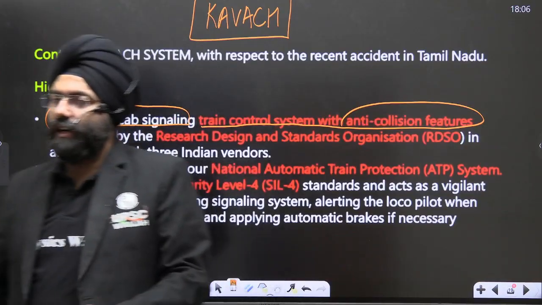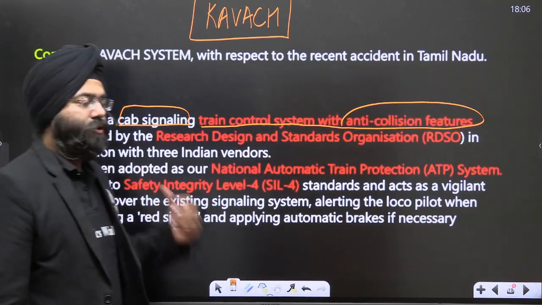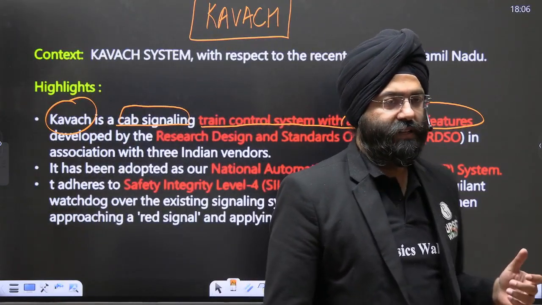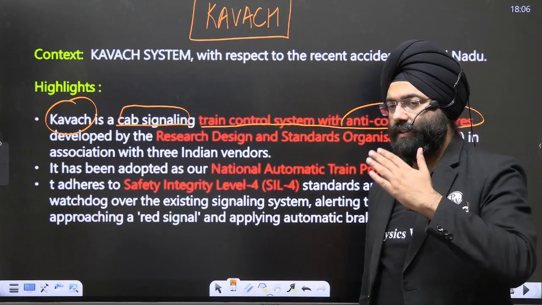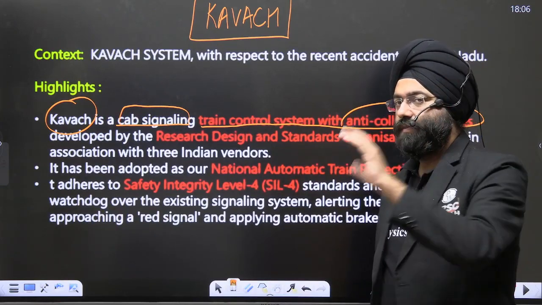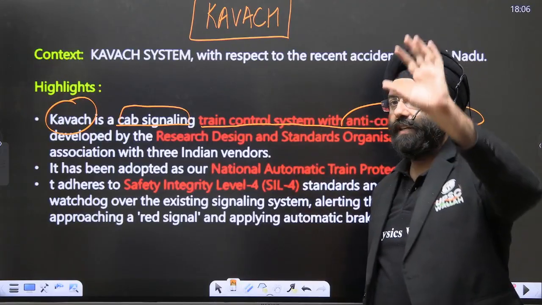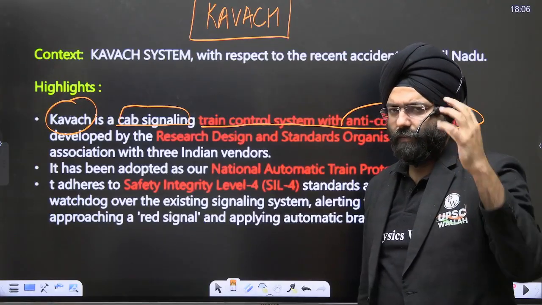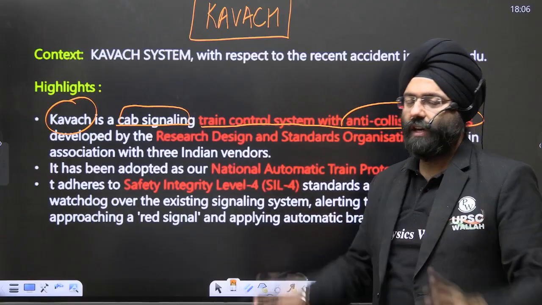Now see, we realize that when we talk about trains, in our trains, obviously the loco pilot or the train driver is there. He might miss a certain signal. Let us say a train is moving, and it is basically an anti-collision device in a way, you can say. If a train is moving, a red signal is there, and supposedly the driver is, let us say, sleepy, and he misses that signal, there's a possibility that the trains will collide.